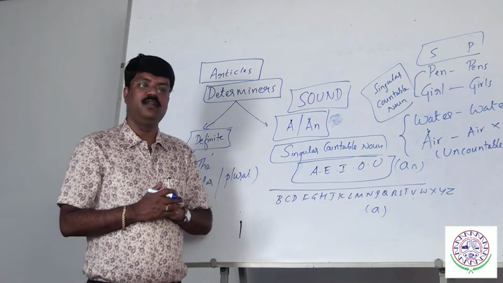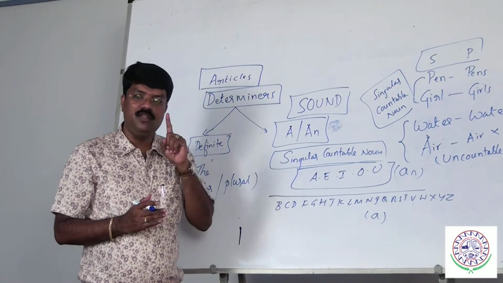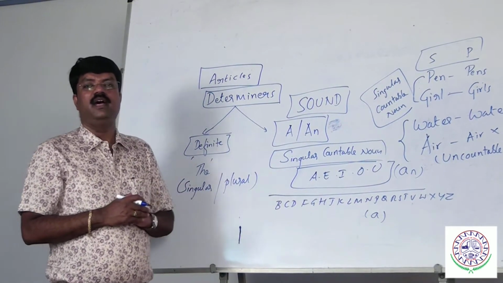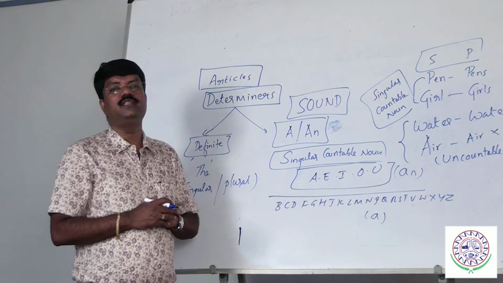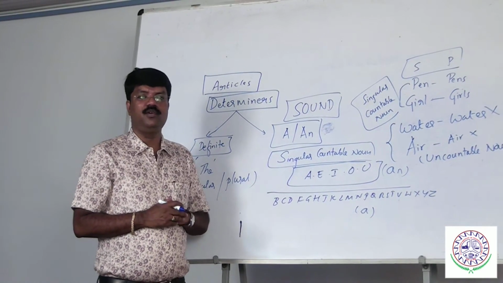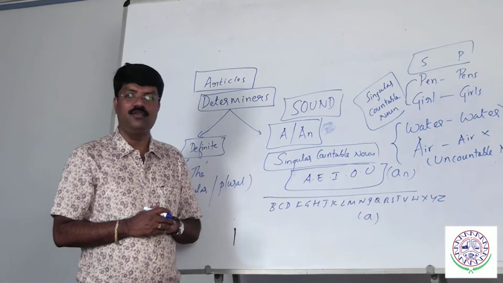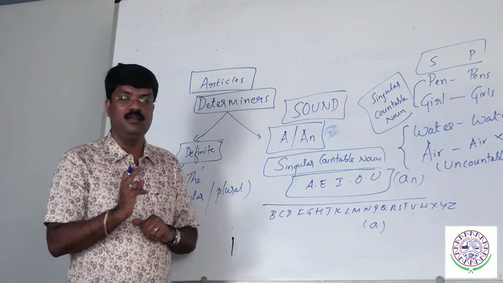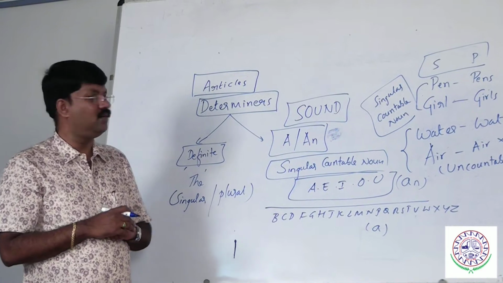So always remember, this is based on the sound. If the singular countable noun has the beginning of a vowel sound, use an before that. Similarly, if the singular countable noun has the beginning of a consonant sound, not a letter, again I am repeating, use a. So make sure that you must use a or an.